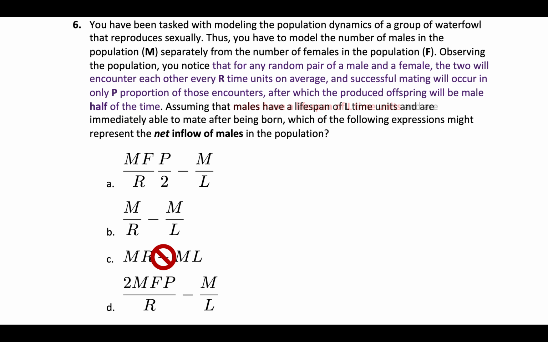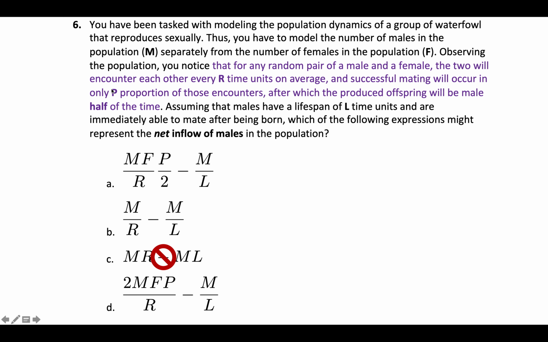So then I have to go and look for other clues. In this purple text, I see that any random pair of a male and female encounter each other every R time units on average, and then have a successful mating p proportion of the time, after which only half of those end up being male and contribute to the male stock. If I look at A, B, and D, since I've already excluded C, I don't see P show up in B at all, so that's probably not right.